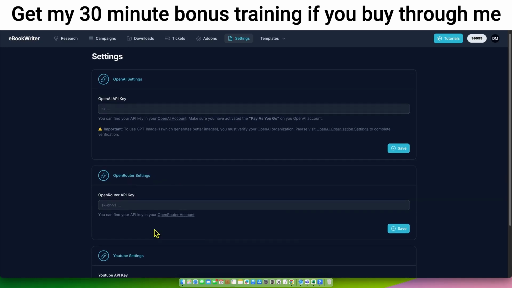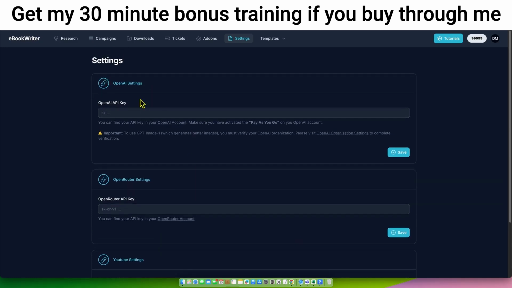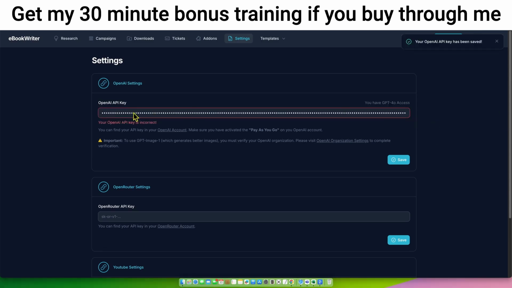So you have Open Router, which unlocks a lot of options. And then you have your OpenAI. I'm going to go and get that real quick, and I'll be right back. Okay, perfect. So this is what it's going to look like. This is blocked out, obviously. But this is what it's going to look like. It just basically said, yep, you've got it accessed now, and we're going to go.